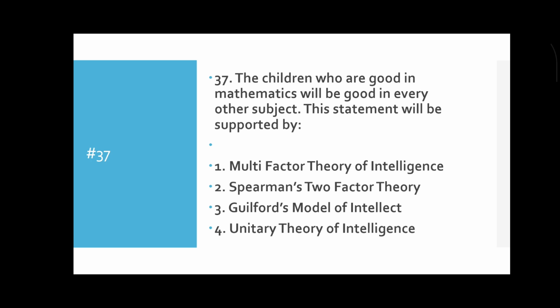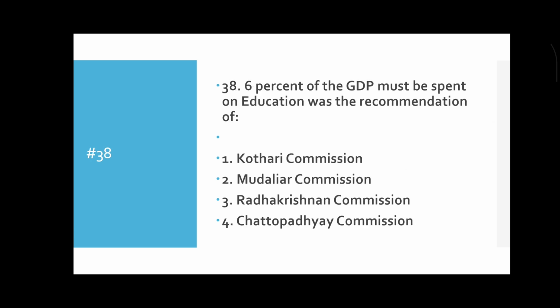This statement assumes intelligence is one single general ability, which is the idea of the unitary or monistic theory. Okay, correct answer. Then move to the next question.